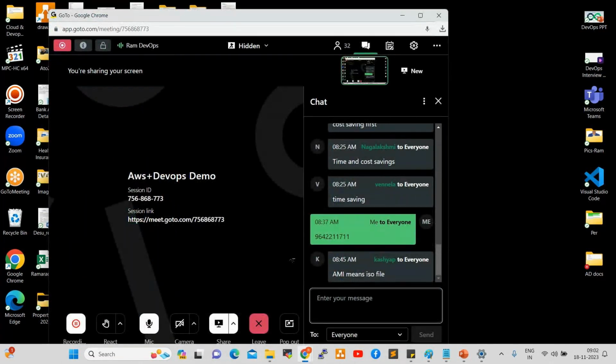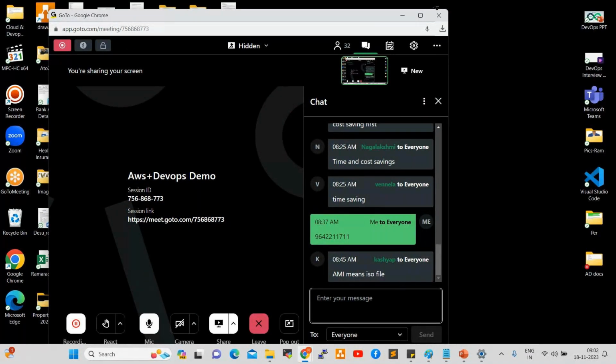Everyone understanding, right? So AMI is not an ISO. Amazon Machine Image is kind of like an ISO. Normally in physical environments we use the ISO; here we call it an AMI. It's a full-blown operating system package.